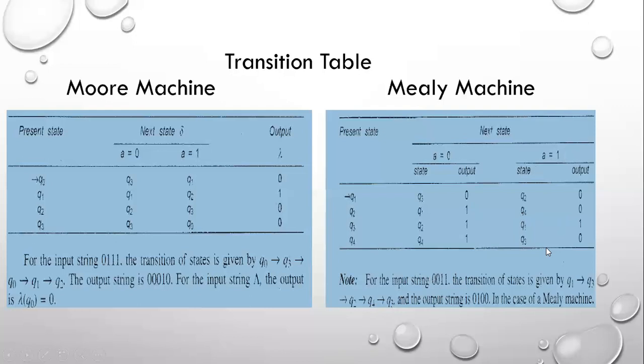So this is the difference between the Moore and Mealy machines. I hope you understand these two topics. Thank you.